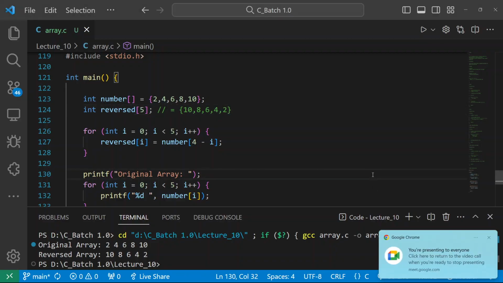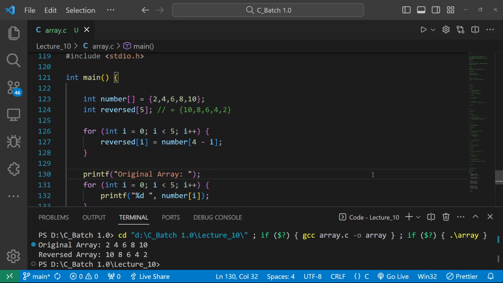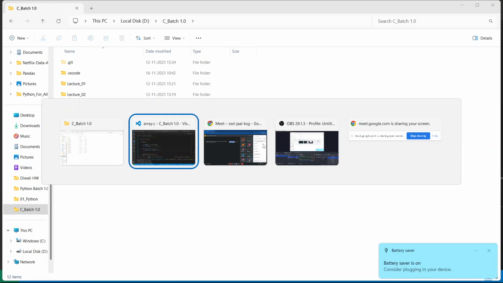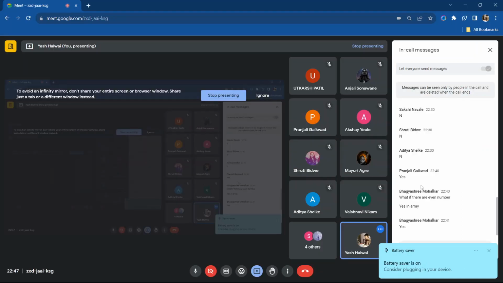So it was a really good example to explain the concept. Let me take one more example. Let me plug my charger in, just a minute. This will be the example I am taking, and it will be the last example, so we can stop after it. Okay, no worries.